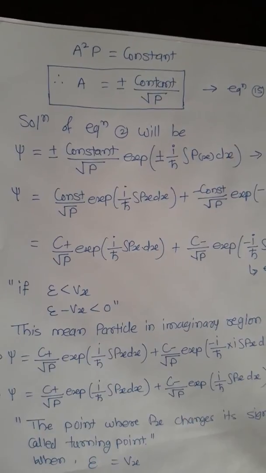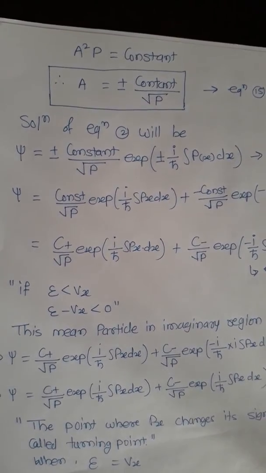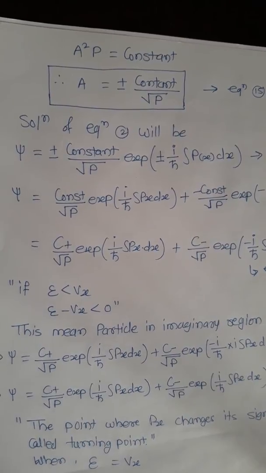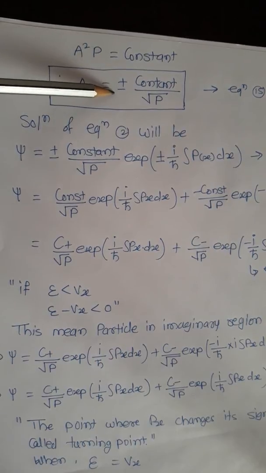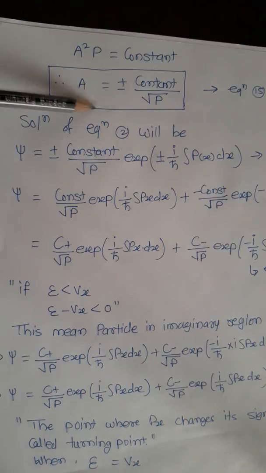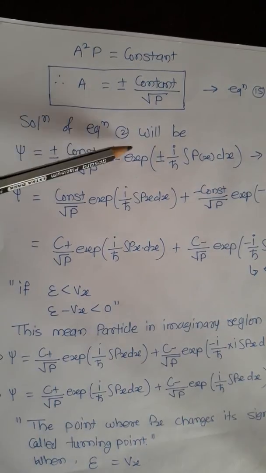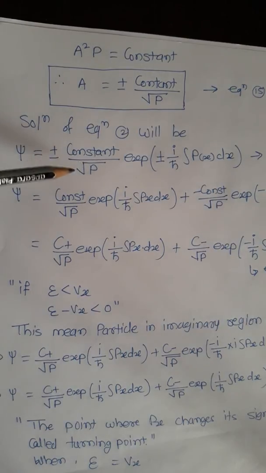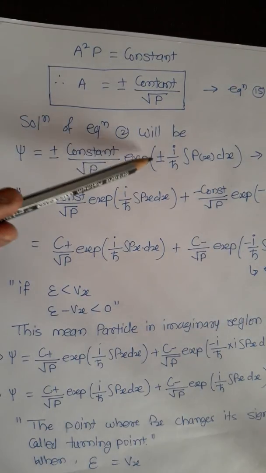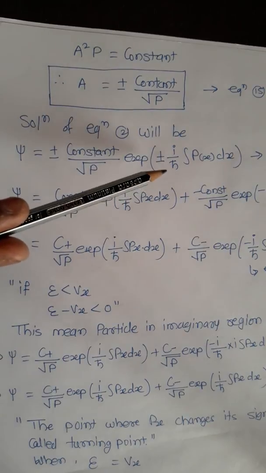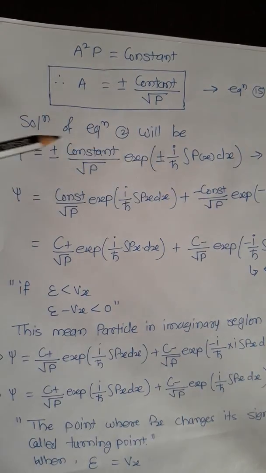Now we know that the derivative of a constant term is 0, so we can write equation number 14 as A squared P is equal to constant. Then we shift P to the other side, and A is equal to plus or minus constant upon under root P. We give the name equation number 15 to this equation. Now we know that the solution of equation number 2 will be psi equal to plus or minus constant upon under root P, exponential of plus or minus i/h cross integration of P of x dx. This is equation number 16.